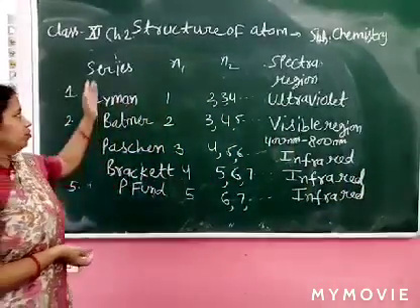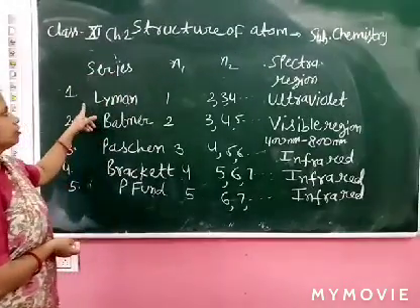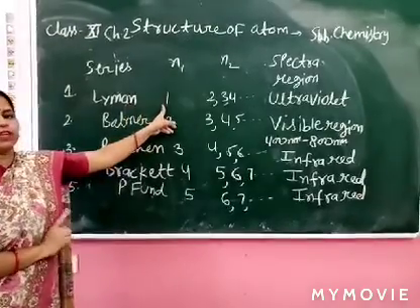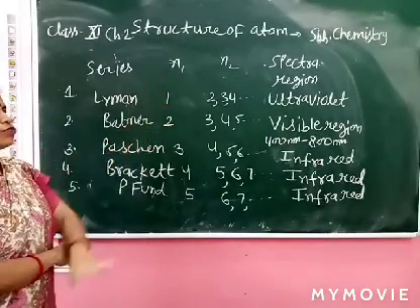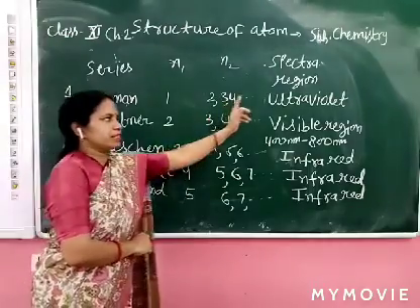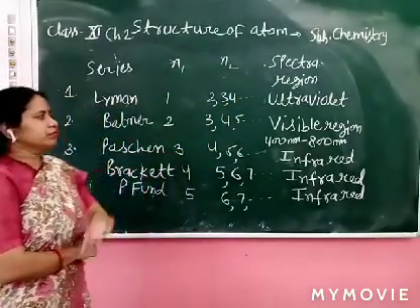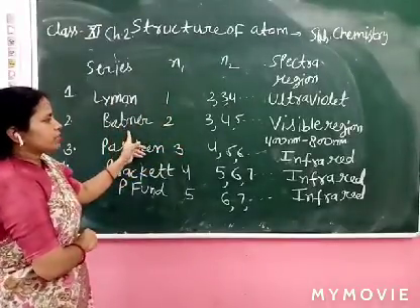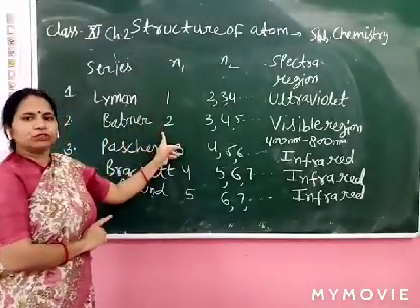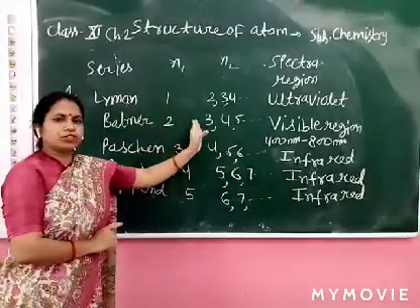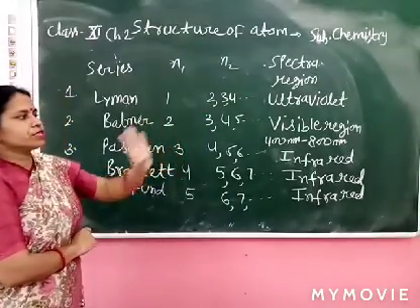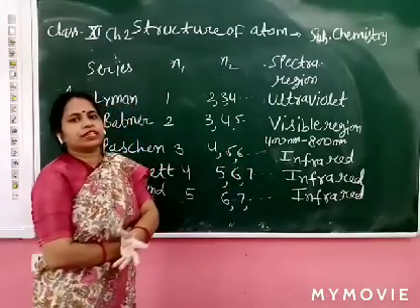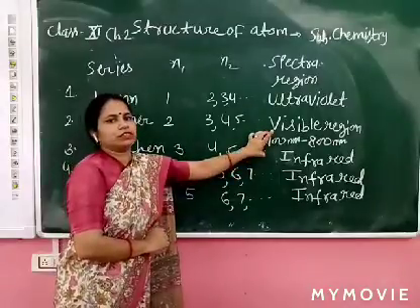Now we summarize these series. Lyman, n1 equal to 1, n2 equal to 2, 3, 4, and spectral region is UV region, below 400 nm. Balmer series, n1 equal to 2, n2 equal to 3, 4 and 5. Visible region, which is 400 nm to 800 nm. We have to learn this region.